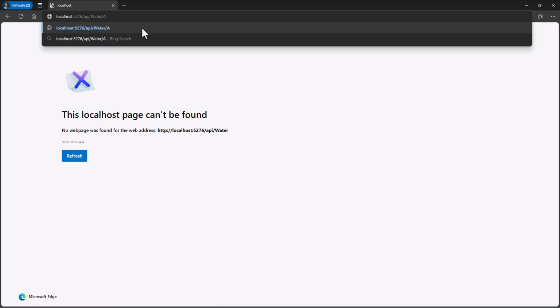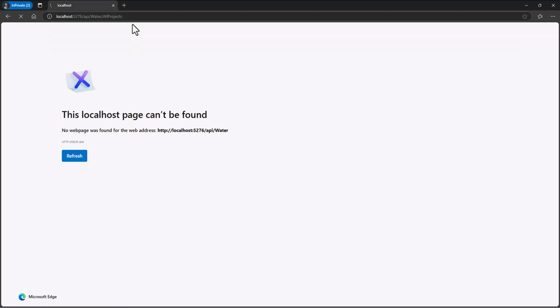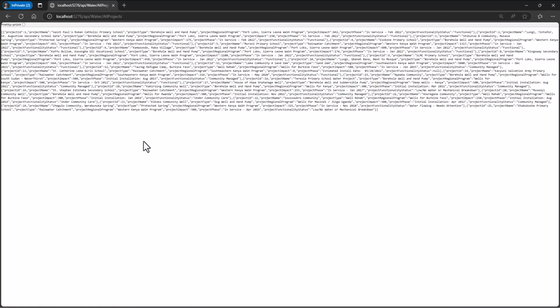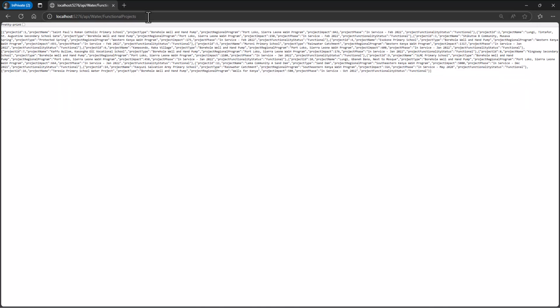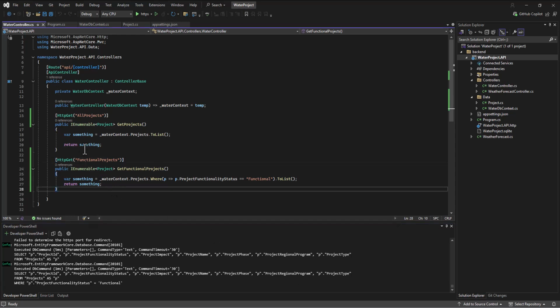And then in there I can say I want to get all projects. So I've got here the API, the controller name, the name of the HTTP GET. Now it will go get the information for all projects. And then if I only want the functional projects, I can go to that route, functional projects, and it will give me less data because some of them are being eliminated because they're not functional. And so this is our way of routing as we try to determine paths for our different APIs to go get different data.